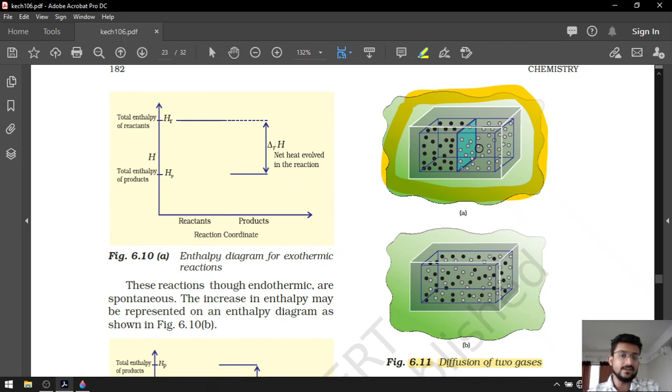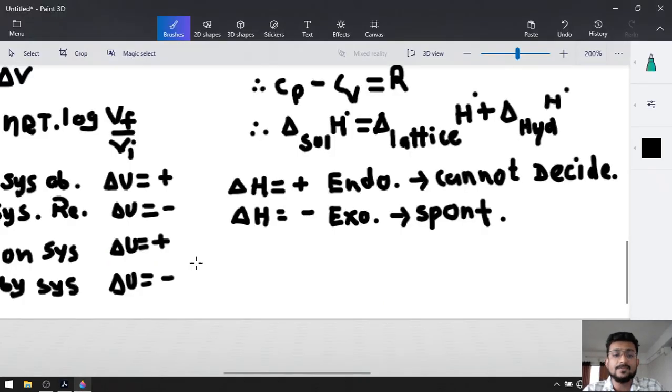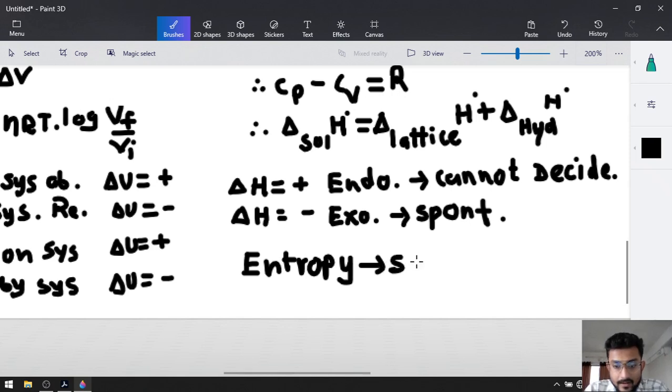So the reactant will have less randomness, whereas the product will have higher randomness, and randomness is known as entropy, which is symbolized by capital S. Okay, a new thermodynamic function, entropy. The symbol is S and it is equal to randomness.